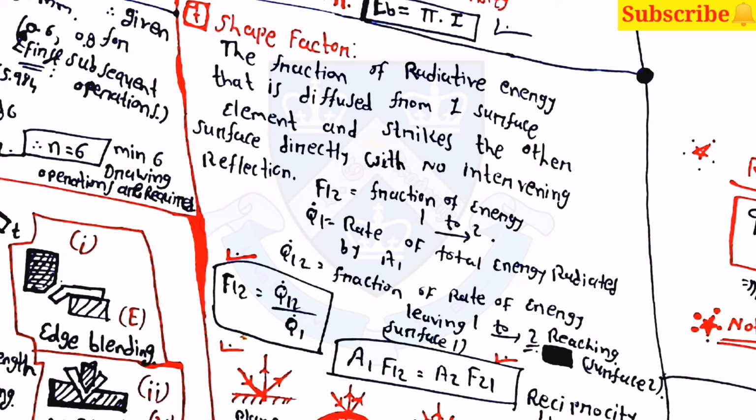Then the last topic of heat transfer is shape factor: the fraction of radiative energy that is diffused from one surface element and strikes the other surface directly, with no intervening reflection. Here F12 is equal to the fraction of energy. The equation is F12 is equal to Q dot 12 divided by Q dot 1, and similarly F21 is Q dot 21 divided by Q dot 2. Here note that Fmn, the shape factor, only depends on the geometry, and 0 is less than or equal to Fmn, which is less than or equal to 1. Here if a body is enclosed by the other body, then F12 will be 1, which we have discussed earlier.